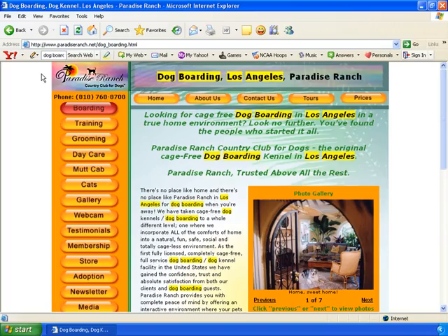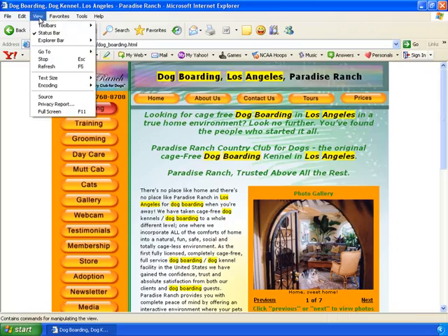Earlier I talked about altering websites. Let's take a look at one more element of search engine optimization in action. You may recall across all the search engines we had those titles that had dog boarding Los Angeles in them. Well, where exactly was that coming from? Look way up here at the very top of the browser. Up here you see dog boarding, dog kennel, Los Angeles, Paradise Ranch. This is called a page title, and this is what shows up in the various search engines.